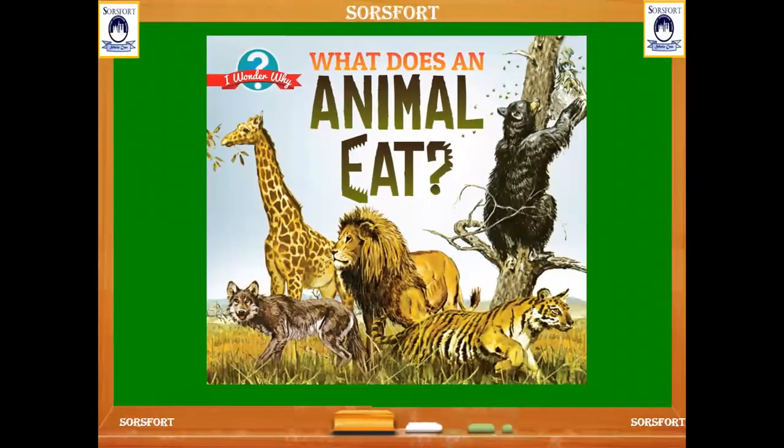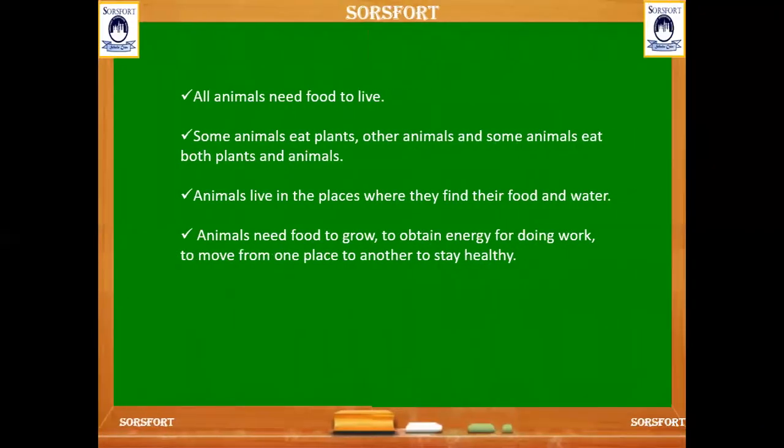What does an animal eat? Different animals eat different types of food. Some animals eat only plants, some animals eat only animals, and some eat both the flesh of other animals and even the plants. Animals live in the places where they find food and water.